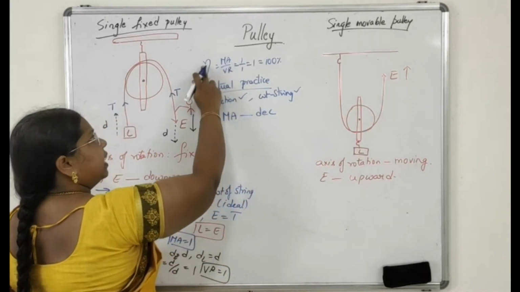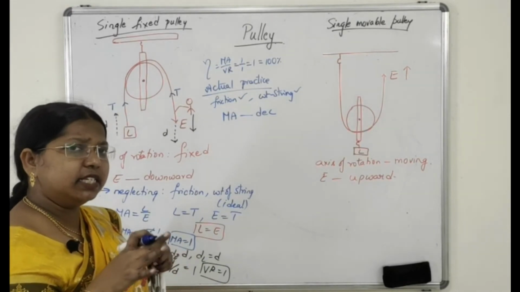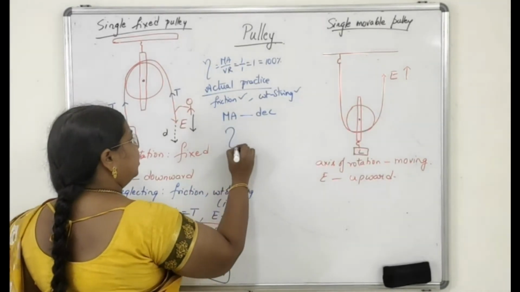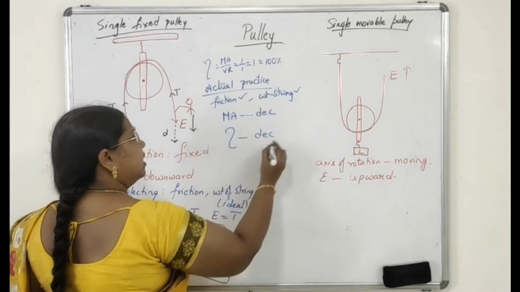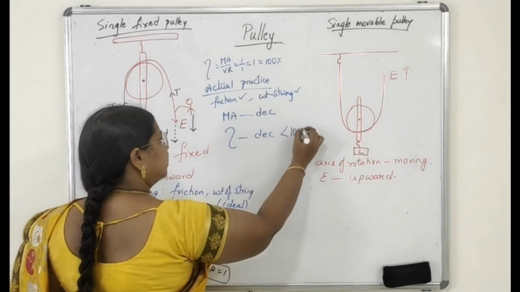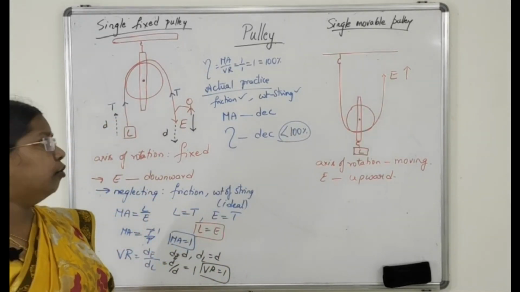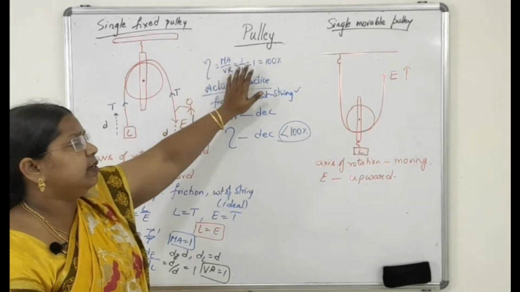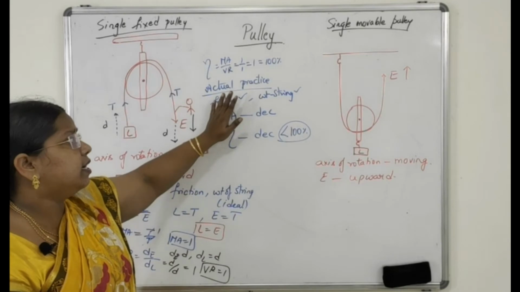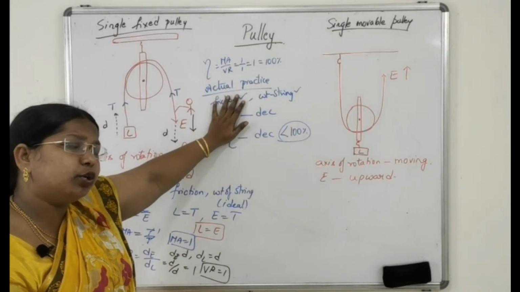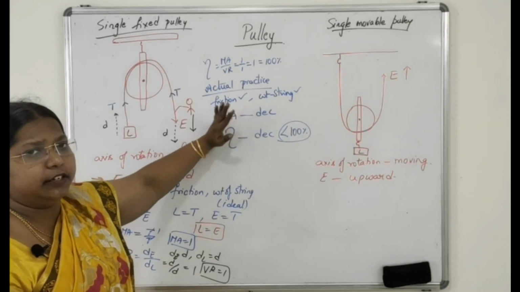As your mechanical advantage is decreasing, your efficiency decreases. It will not be 100%, it will be less than 100%. For an ideal machine, it will be 100% when we neglect the friction and weights of the string, but in actual practice it will be less than 100% because your MA will decrease.